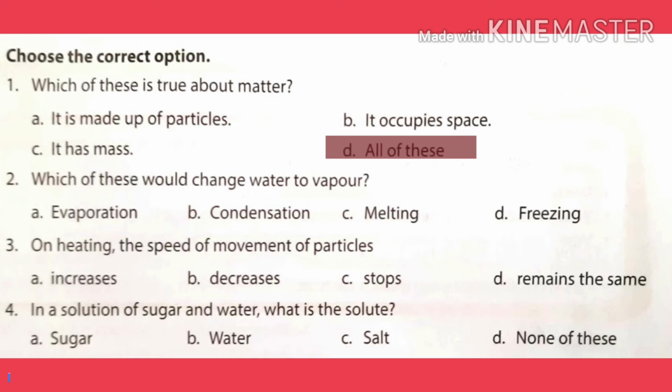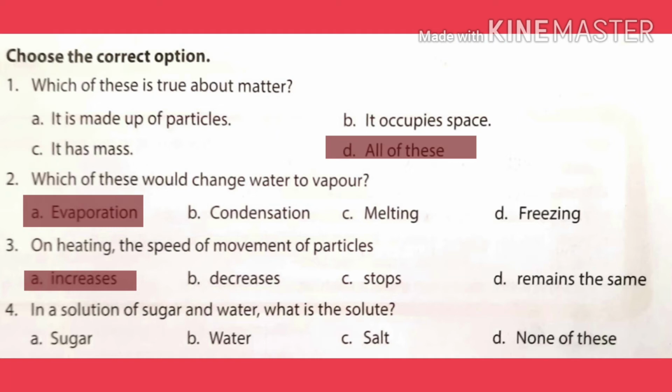Second one is which of these would change water to water vapor? Is it evaporation, condensation, melting or freezing? It is evaporation. Third one is on heating the speed of movement of particles. Is it increases, decreases, stops or remains same? On heating the speed of movement of particles increases.